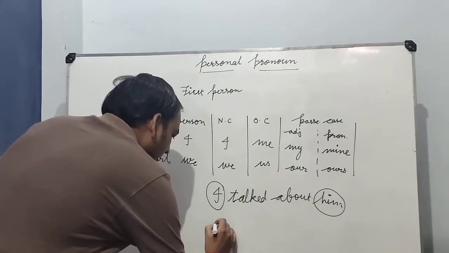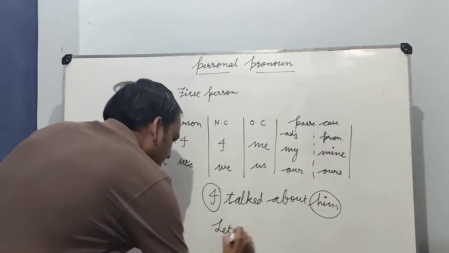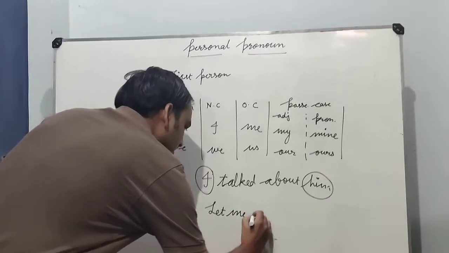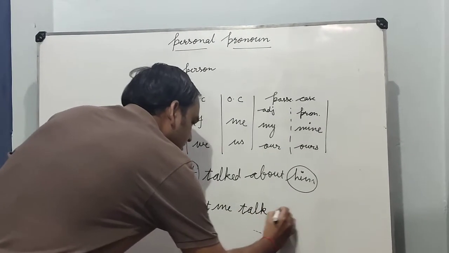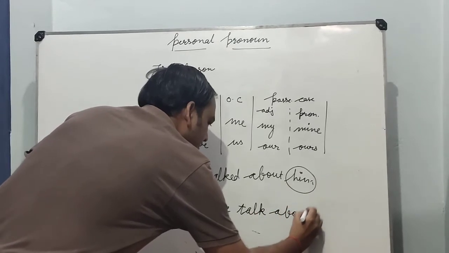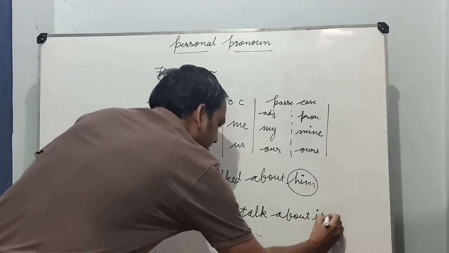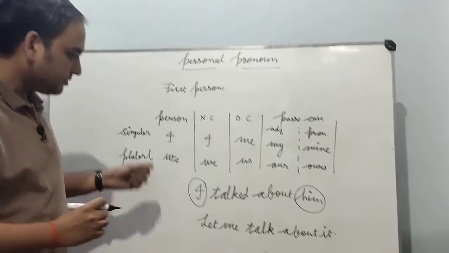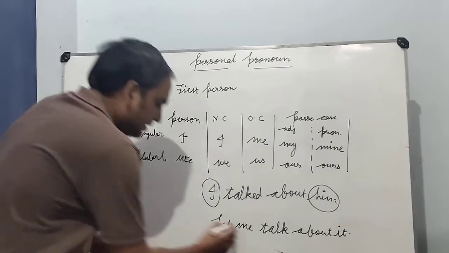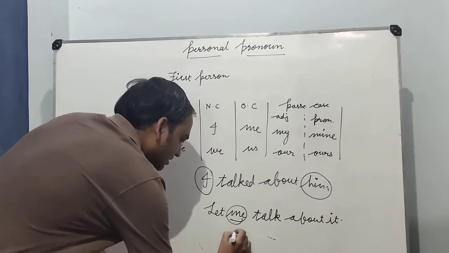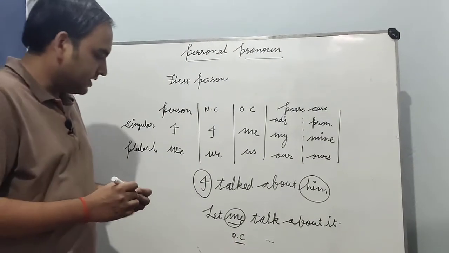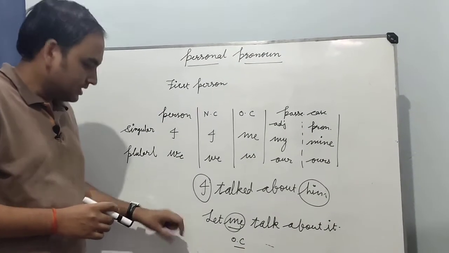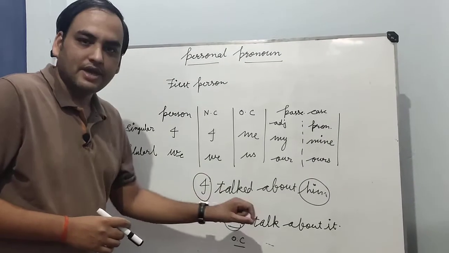Okay, let me talk about it. Here is me. Me is what? Objective case of first person pronoun. So here we are using me as an objective case.